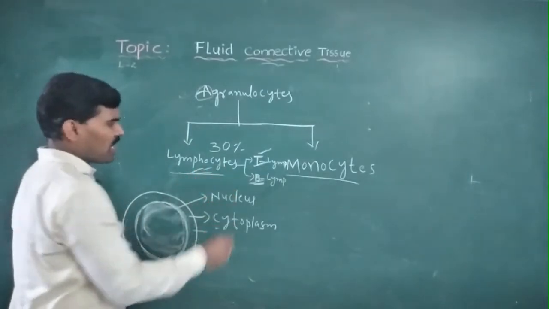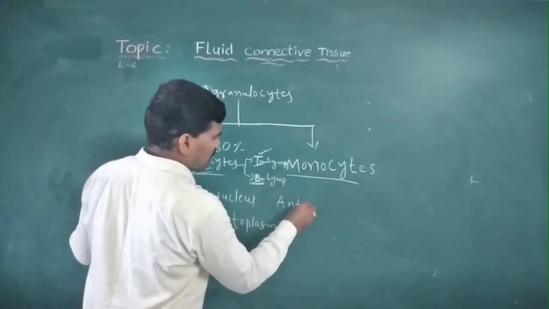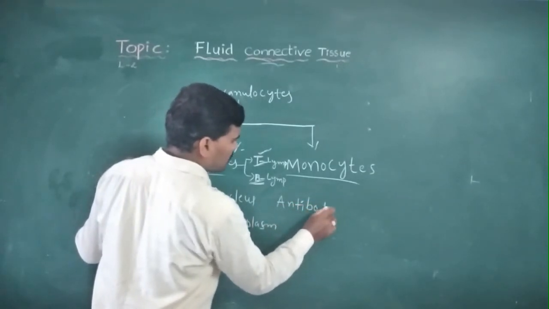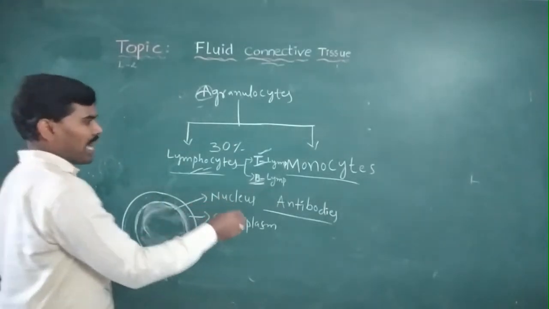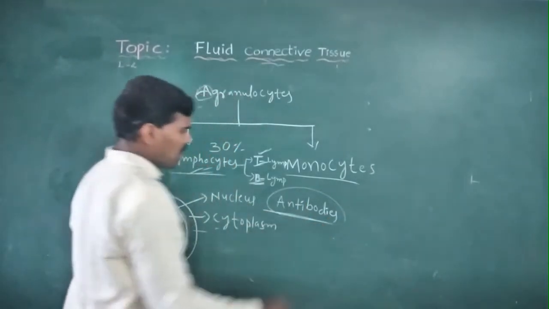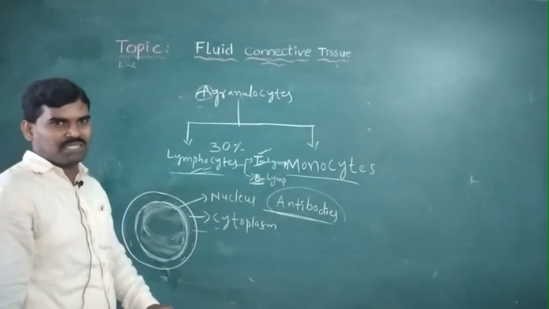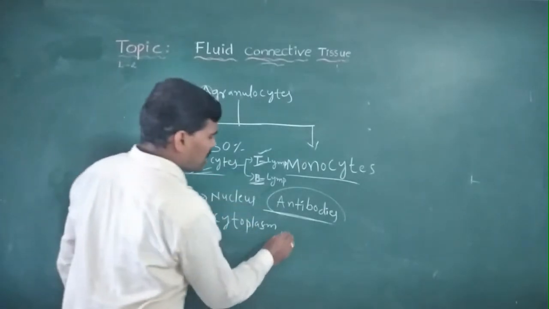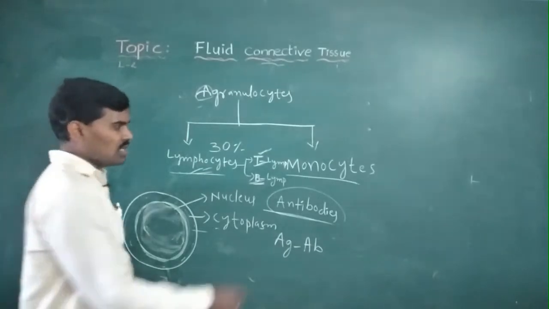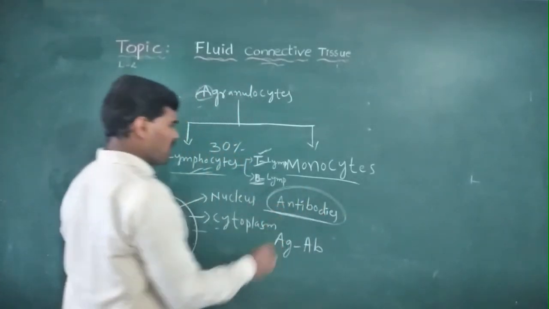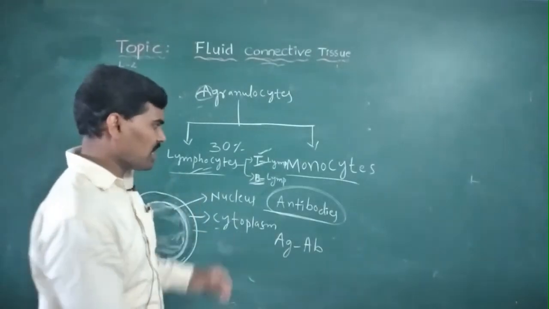The main function of the lymphocytes is to produce antibodies. Antibodies protect our bodies whenever antigens enter. Immediately antigen and antibody reactions take place. Automatically antibodies are produced in our body, which raises the immunity power.